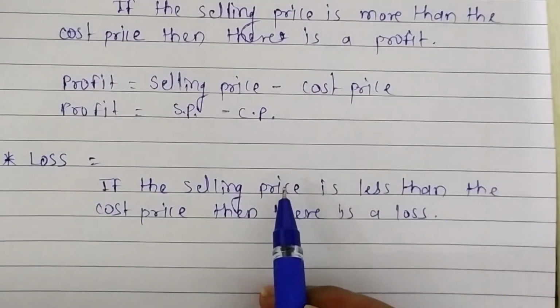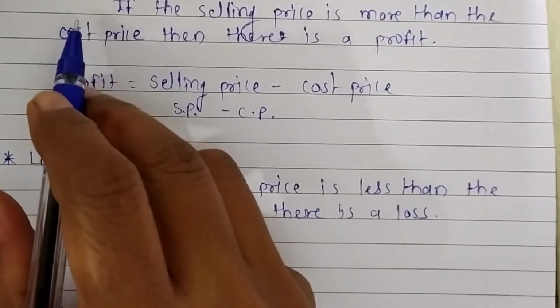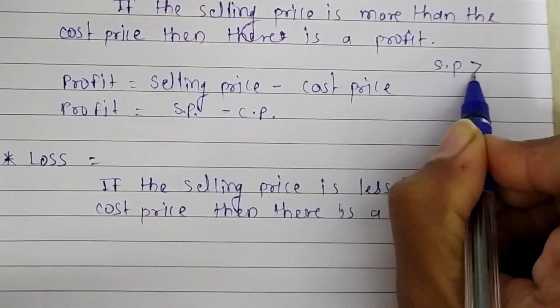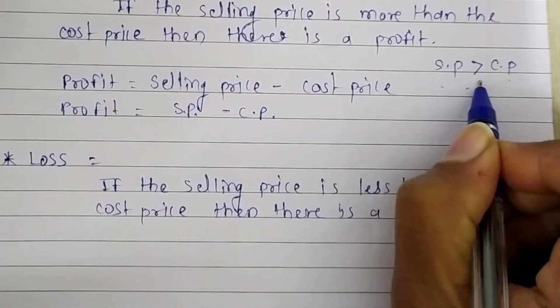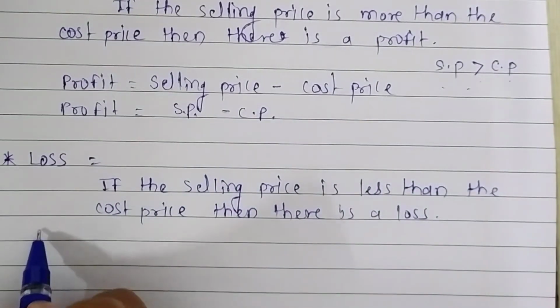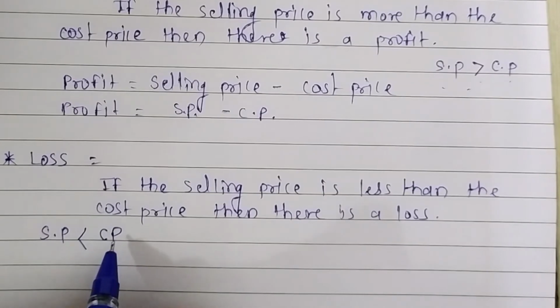It is very easy. In profit, selling price, that is SP, is greater than CP. Selling price is greater than cost price. And in loss, selling price is less than cost price.